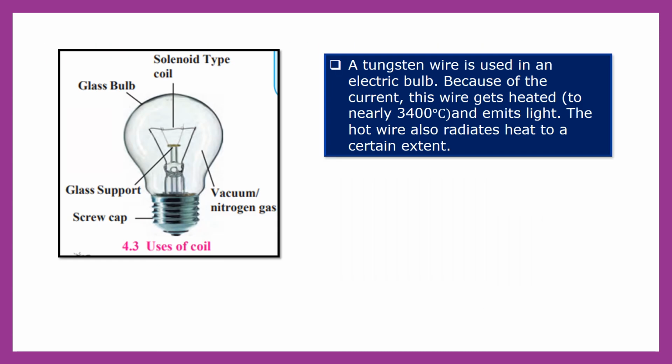Now, a tungsten wire is used in an electric bulb. Because of the current, this wire gets heated, and this wire reaches about 3400 degrees Celsius, and it emits light. So the hot wire also radiates heat to a certain extent. So this is all about tungsten wire that can be used in an electric bulb.